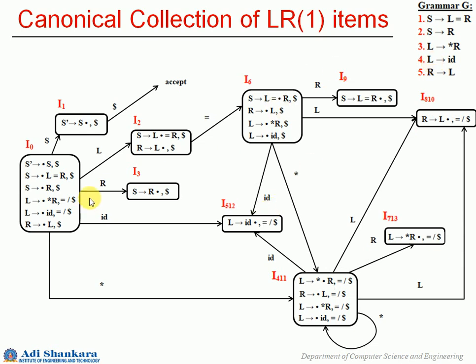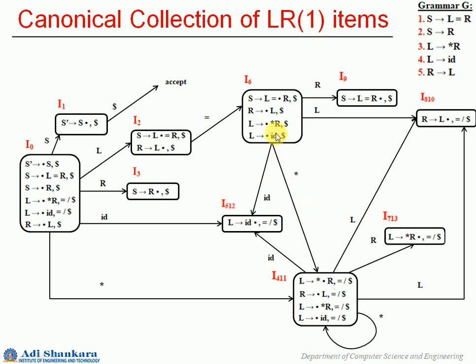So we have now only 10 states for this particular canonical LR1 collection. I'm just showing you this canonical collection after the merge, to see how the transitions also look.